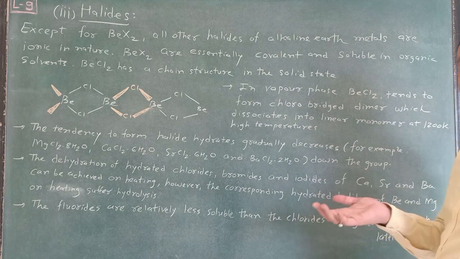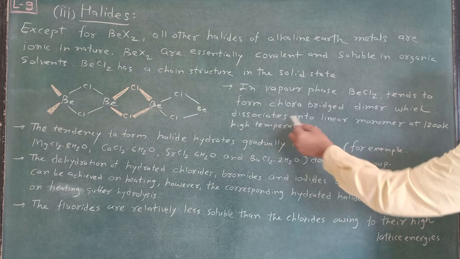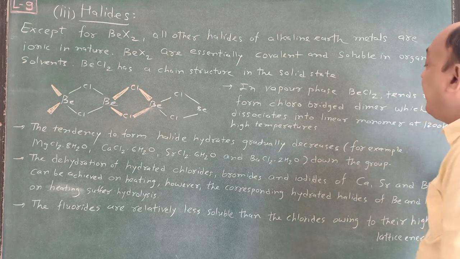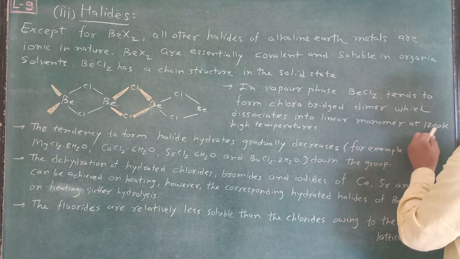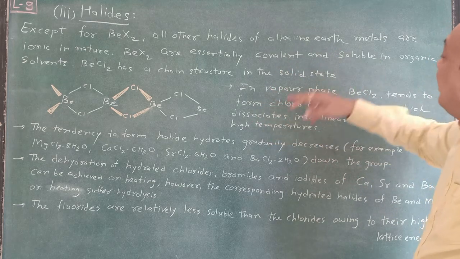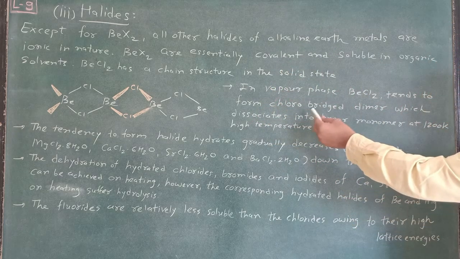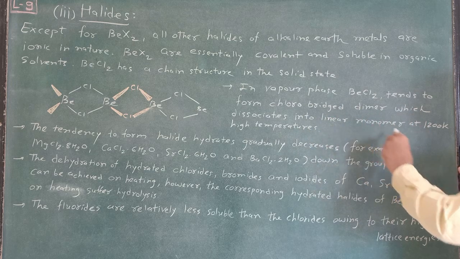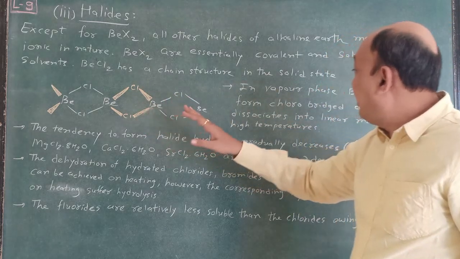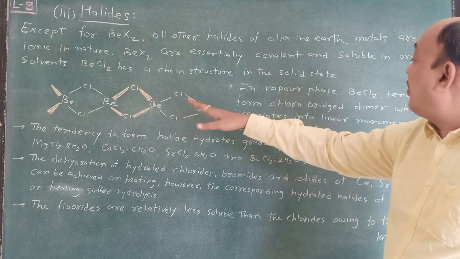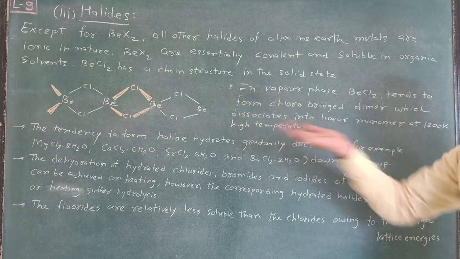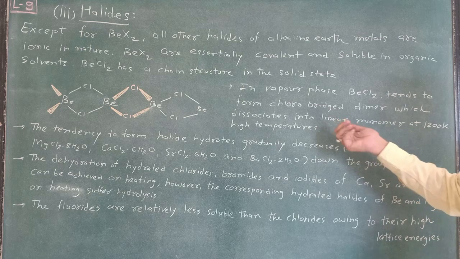Dimer means what? Two molecules, that is dimer, which dissociates into linear monomer at 1200 Kelvin, high temperature. Remember this one, at 1200 Kelvin. So this is a very important topic. In the vapor phase, BeCl2 tends to form a chloro bridge dimer, which dissociates into linear monomer at 1200 Kelvin. If this temperature is given to the chloro bridge dimer, up to 1200 Kelvin, it converts into linear monomers.